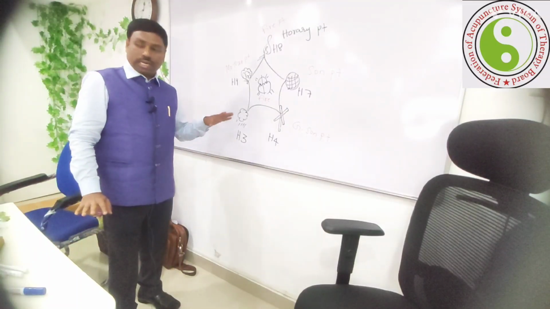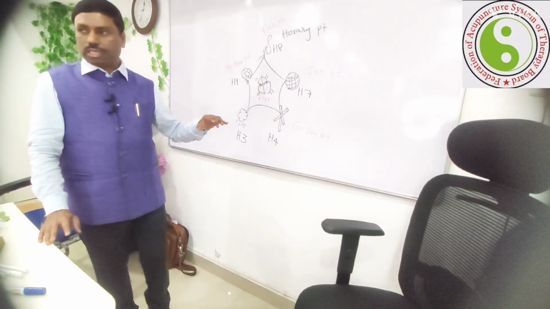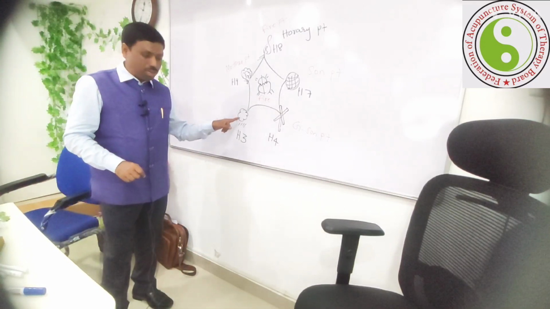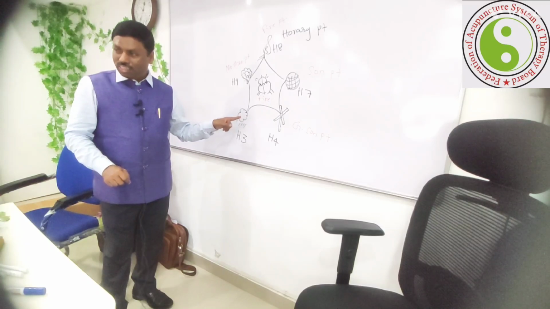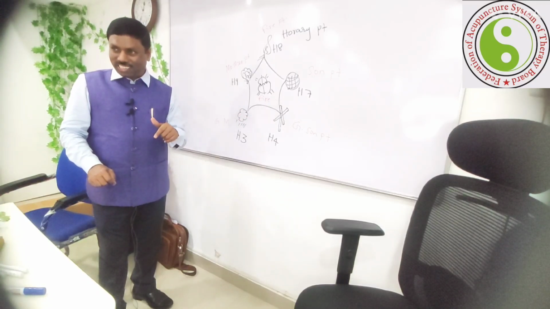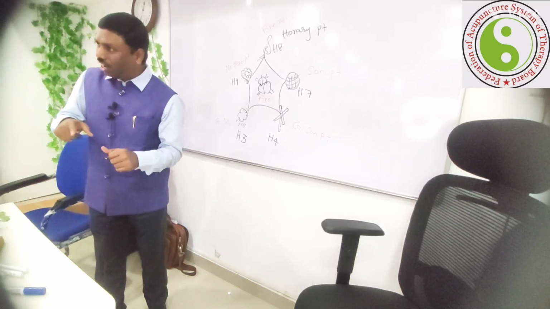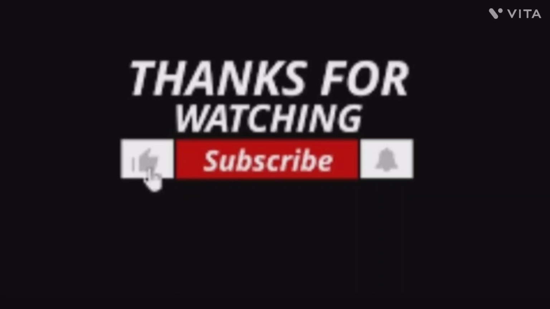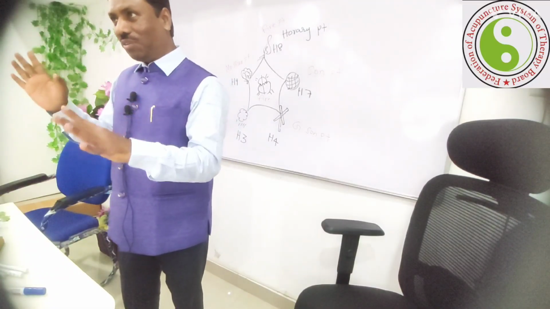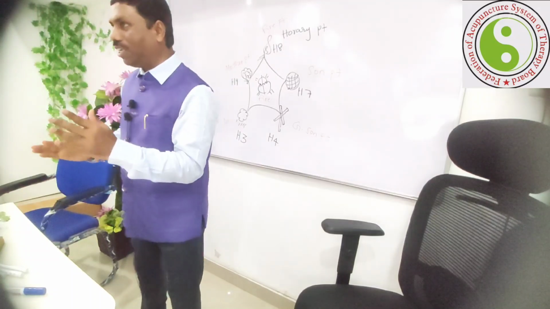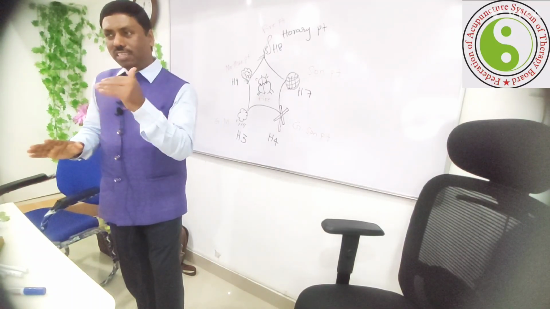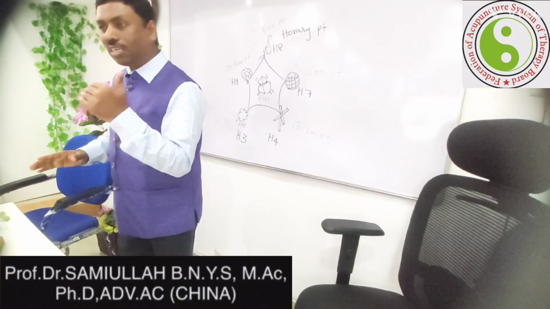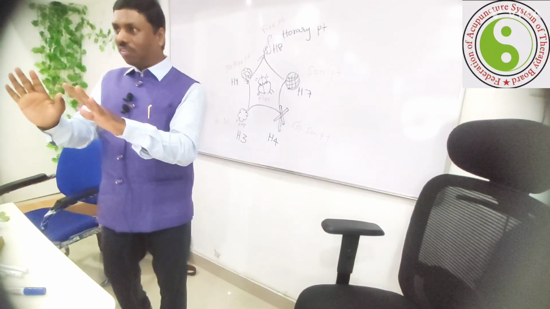As of now, this is the grandmother point, that means H3 belongs to the water point. That water point is indicating here, it gives the energy to the heart system by taking the energy from the kidneys. In this way we try to understand. The first formula to be known: all the jing-well points start from the wood. All the yin viscera start from the wood. That concept we will keep in mind.